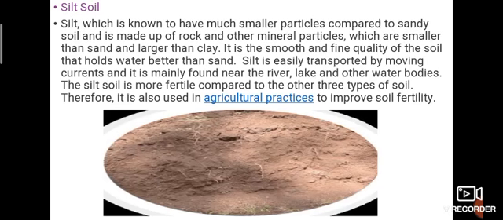Silt is easily transported by moving current and it's mainly found near rivers, lakes and other water bodies. The silt soil is more fertile compared to the other types of soil. Therefore, it is also used in agriculture practices to improve soil fertility.